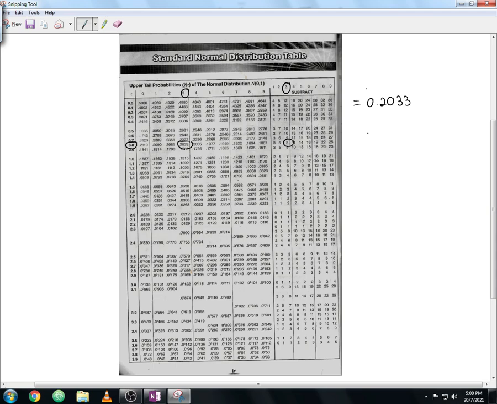In this case you need to minus with the 33. Since 3 is less than 8, you need to minus with 33 over here. This is the last digit, guys. So this will be your calculation: 0.2033 minus 0.0008.